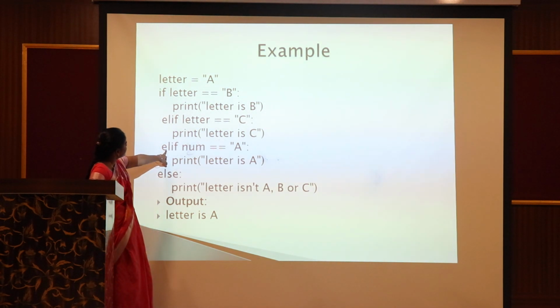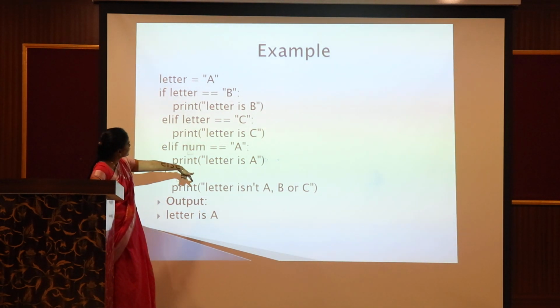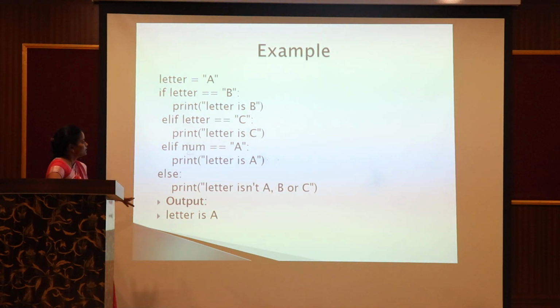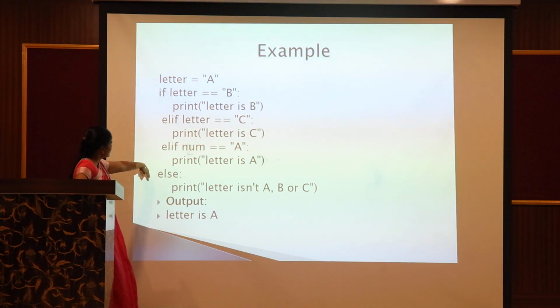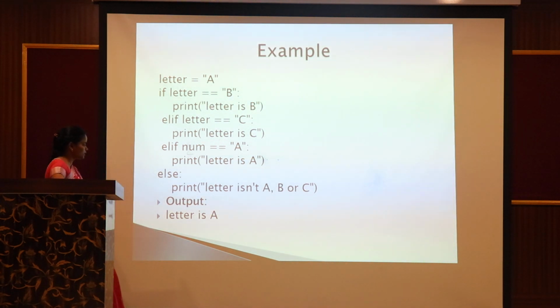Next it goes to the next elif statement, number equal to A. Here I didn't declare the number, so this statement also failed. Lastly, the else statement will be executed. The output will be letter is A.